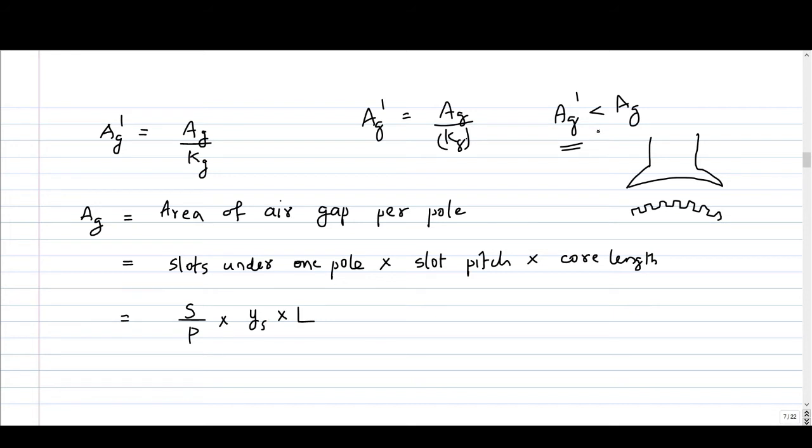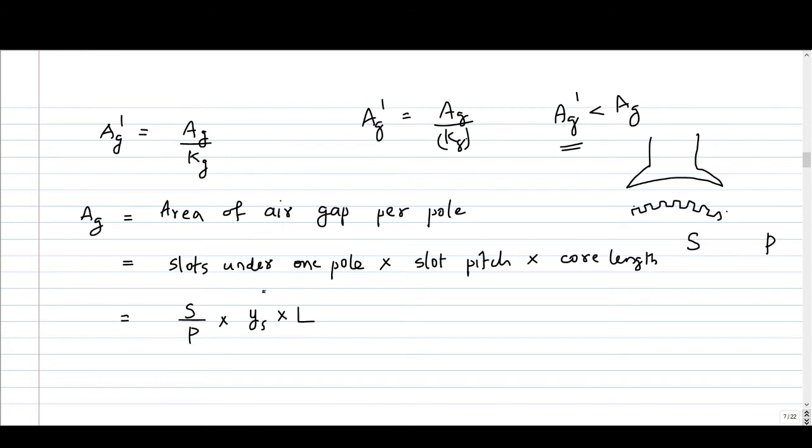Previously we have seen effective air gap length has increased by a factor kg. Now effective air gap area is decreased by a factor kg. So we can calculate Ag like this: air gap area under one pole. Suppose I have shown one pole and armature here. S is the total number of slots and we have P poles. Then the number of slots coming under one pole will be S by P.